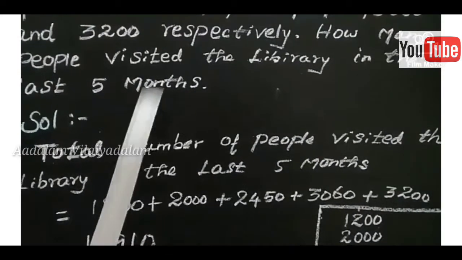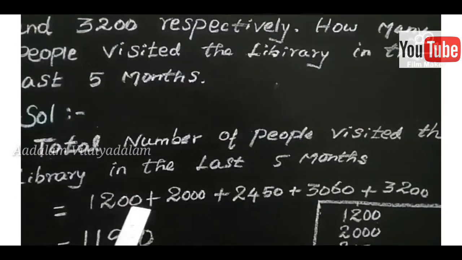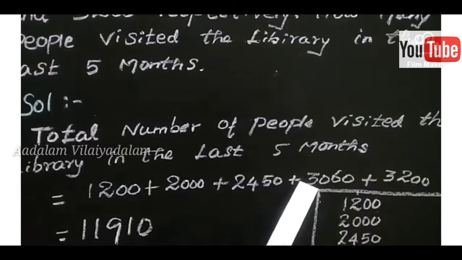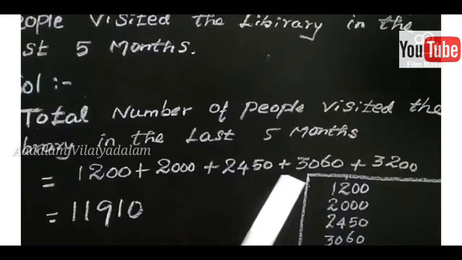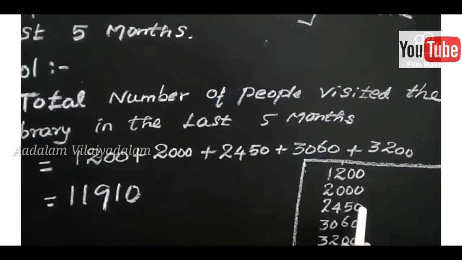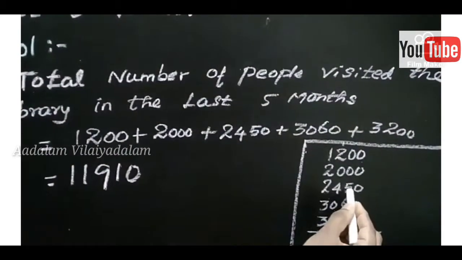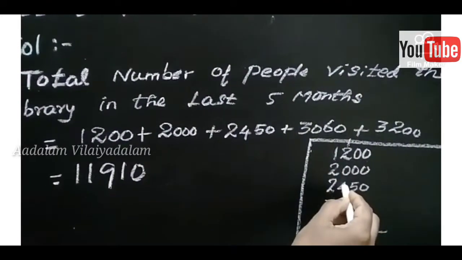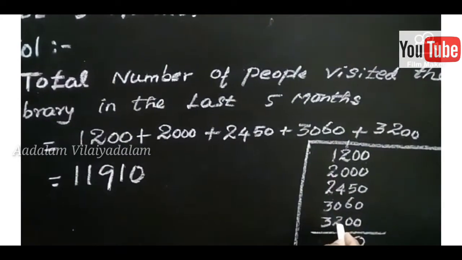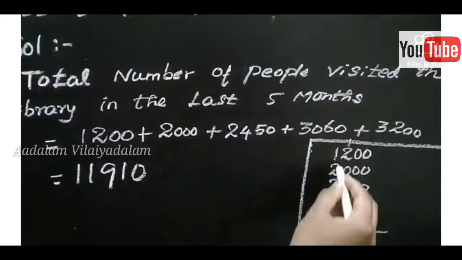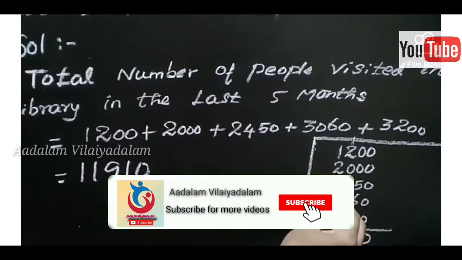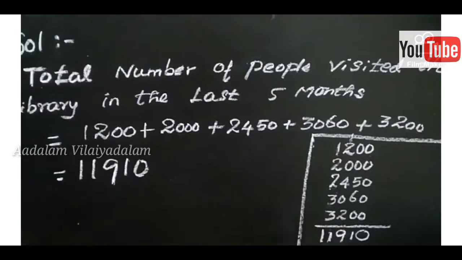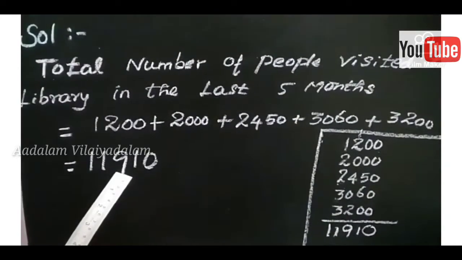So first, the data is 1200 plus 2000 plus 2450 plus 3060 plus 3200. Just add the numbers. Here 0, so the answer is 0. Next, 5 plus 6, what is the answer? 11. So carrying 1. Next 2 plus 4, 6. 6 plus 2, 8. 8 plus 1, 9. Next, 1 plus 2, 3. 3 plus 2, 5. 5 plus 3, 8. 8 plus 3, 11. So how many people? 11,910 people.